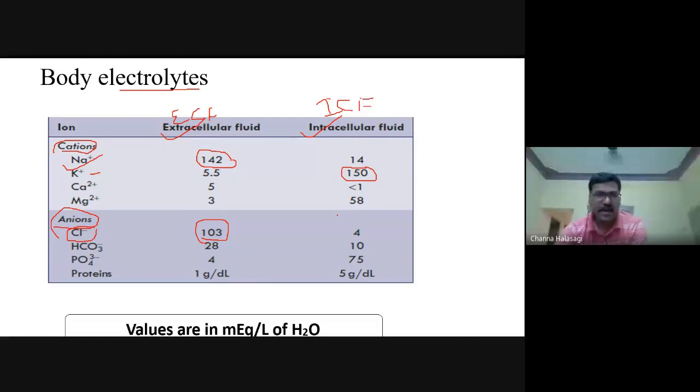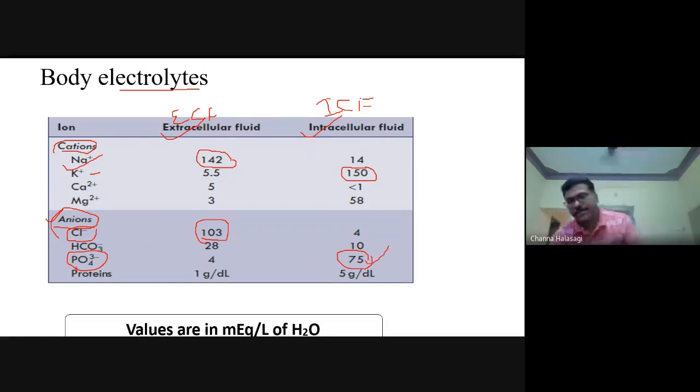Read it properly and answer accordingly. The major anion present in the intracellular fluid is mainly the phosphates, the negatively charged phosphates.